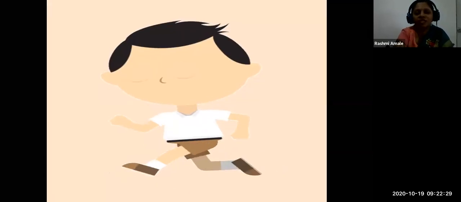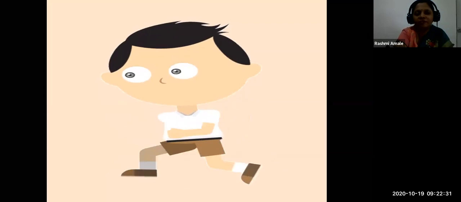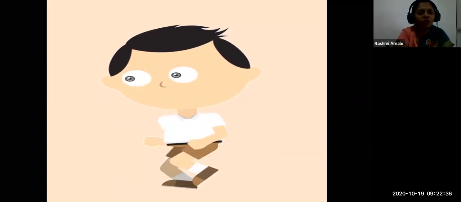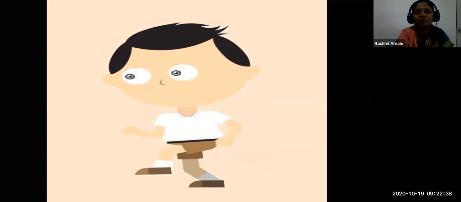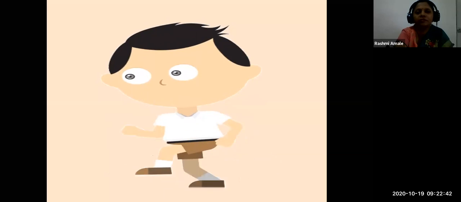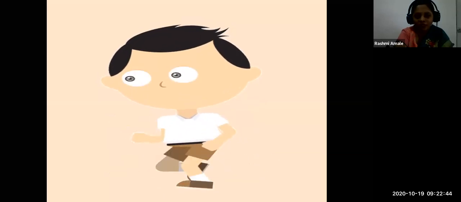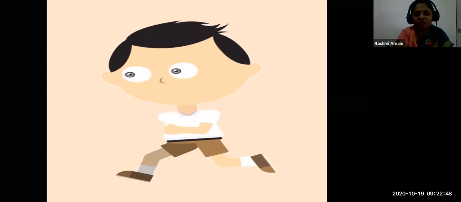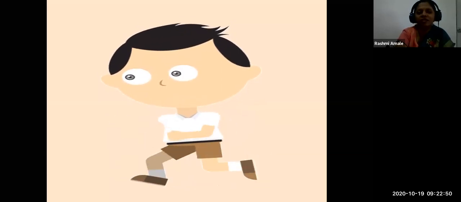Okay. See the next picture now. This boy is running. So which motion is it? Linear motion or non-linear motion? Linear motion. Yes, he is going in a straight line. He is not changing his direction. So it is a linear motion.